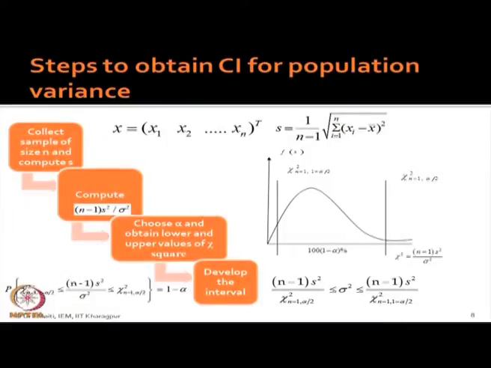If it is x bar, then you convert into z or t. If it is sigma square, then you convert into the appropriate statistic, n minus 1 into s square by sigma square, which follows the chi square distribution. Unless you know the distribution as well as the statistic required, you cannot go about interval estimation.